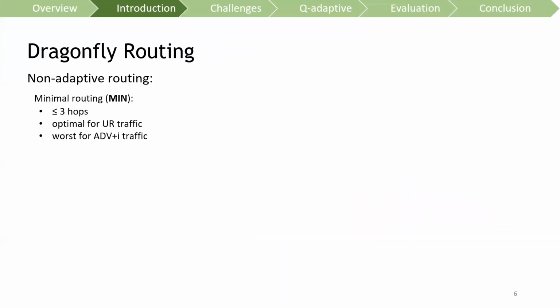Dragonfly routing can be broadly classified into non-adaptive routing and adaptive routing. Minimum routing is a non-adaptive routing method that it forwards packets using the shortest path. Minimum routing is the optimal solution for the UR traffic pattern. However, it performs the worst under the adversarial traffic pattern.